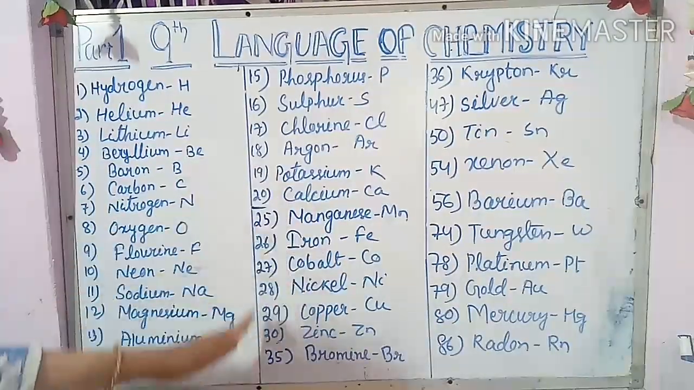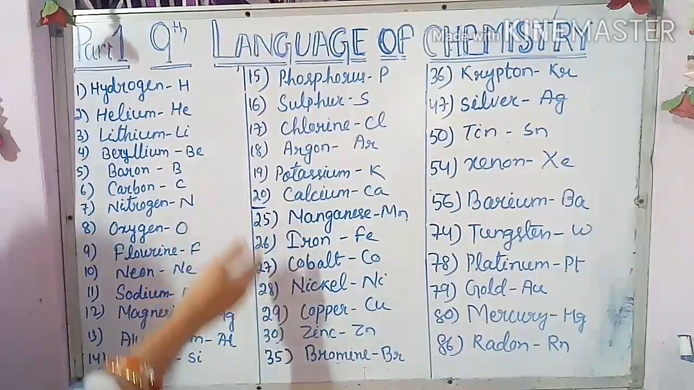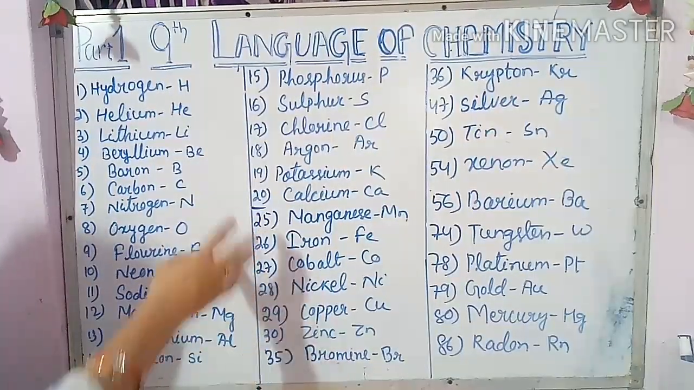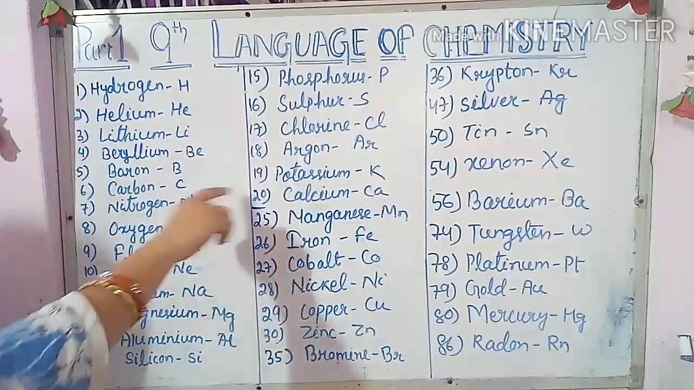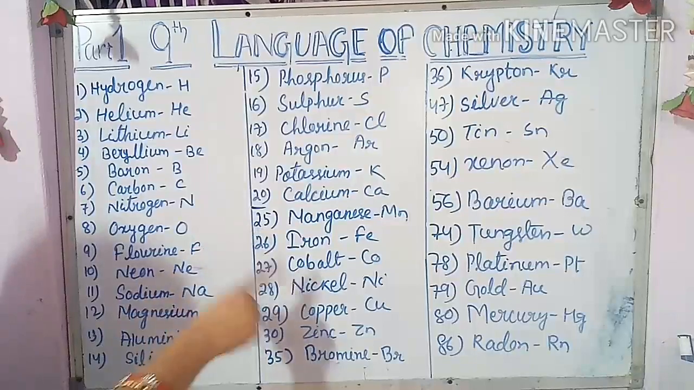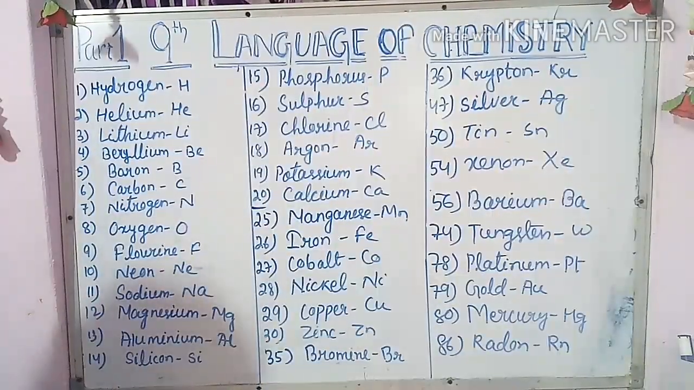I didn't write them serial-wise, because it is very, very important for you to remember all the atomic numbers also. That's why I have written all the atomic numbers. Up to 20, serial-wise is needed, and after that, only some important elements and some important symbols I have written. Now, what is the way to write the symbols?